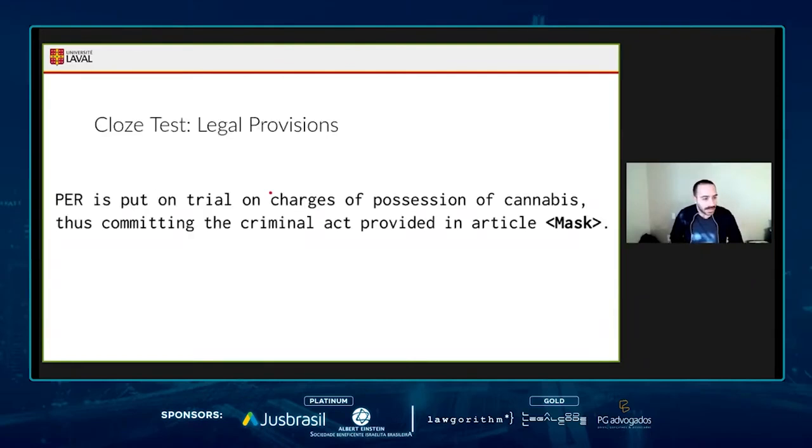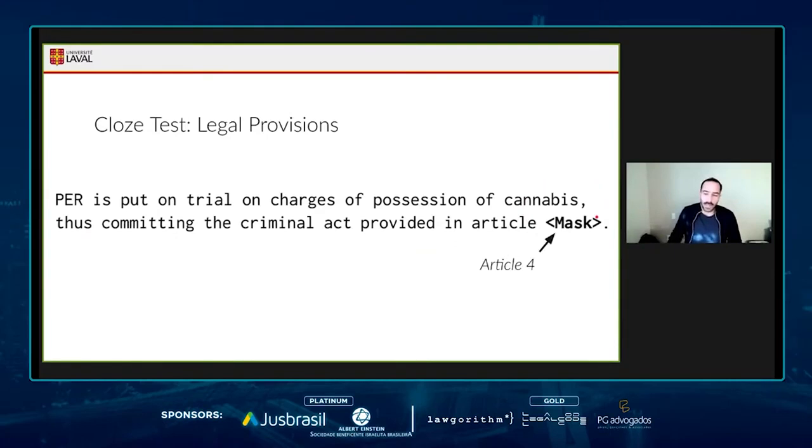The other test that we designed for CriminelBART is predicting legal provisions, so exactly the law from the Canadian Criminal Code. For example, a given person is put on trial on charges of possession of cannabis, thus committing the criminal act provided in article something here. We ask CriminelBART to fill in this blank.